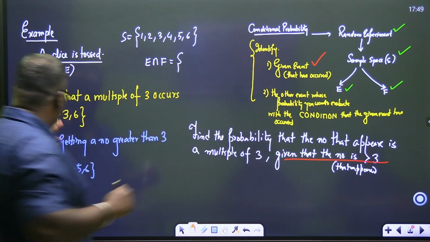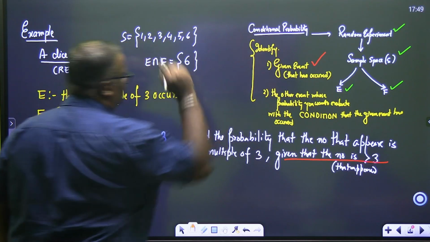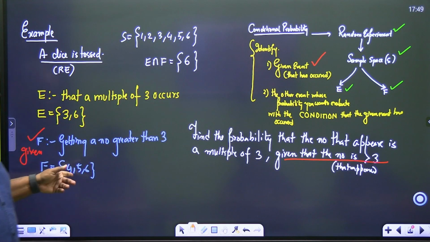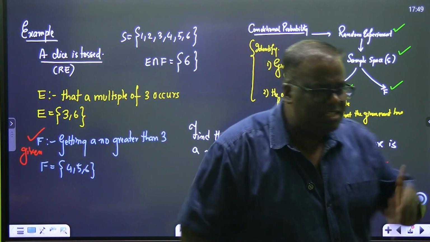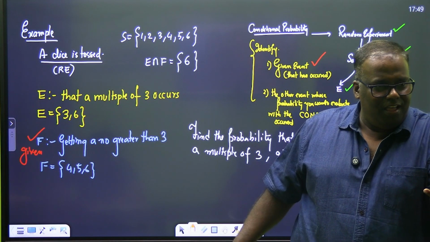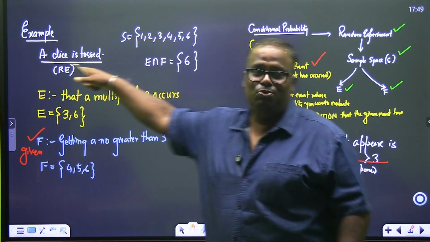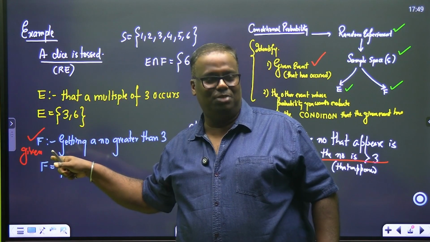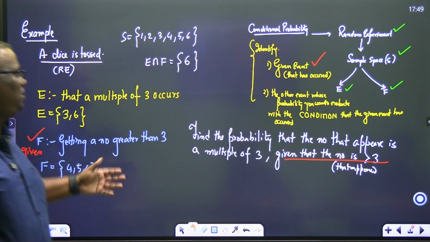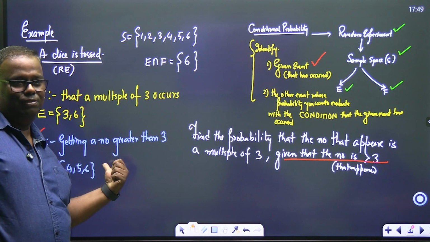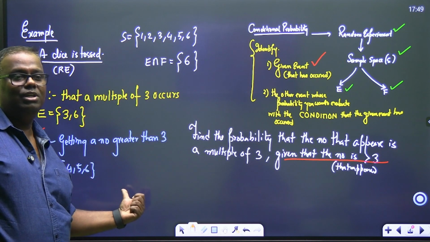Tell me, what is E intersection F? E intersection F is only 6, right? And this is F. So let's not put any formula and just go by logic. Sir, F was bound to happen, and given F has happened, what is the chance of E happening? It is E's things which are common in F. So don't you think this answer should be 1 out of 3? Don't write 6. 6 means one option, 1 out of 3.